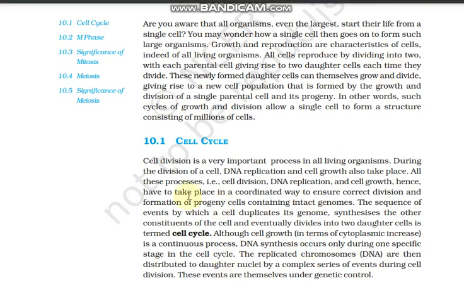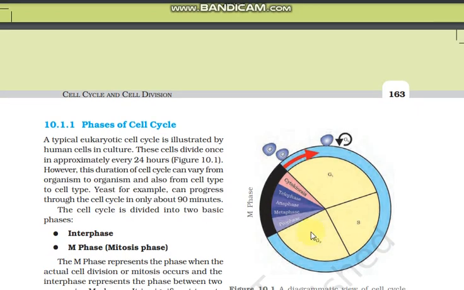First of all, this is an overall view of the cell cycle, what we are going to see in the chapter. So instead of that, we can go straight into the chapter. So phases of the cell cycle. What are the phases of the cell cycle?